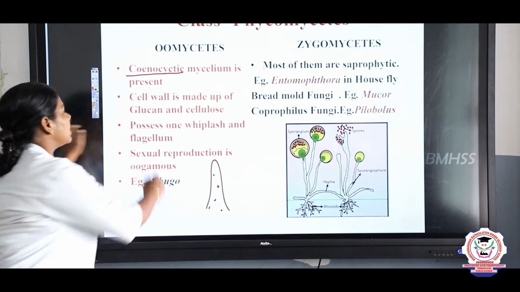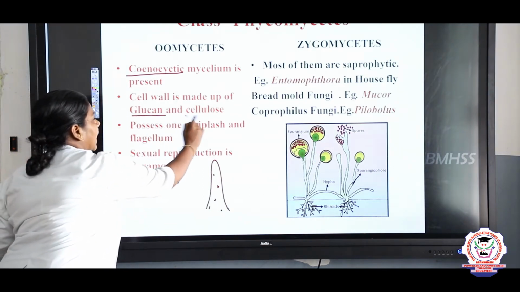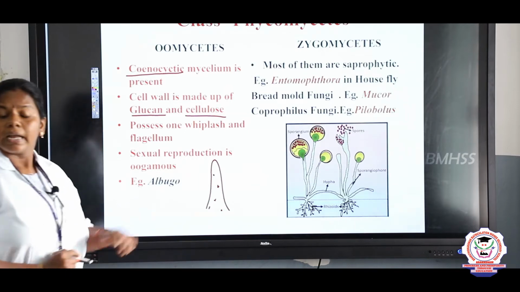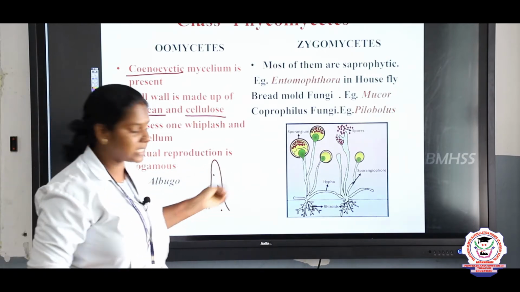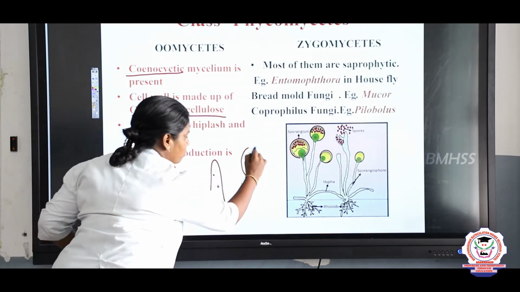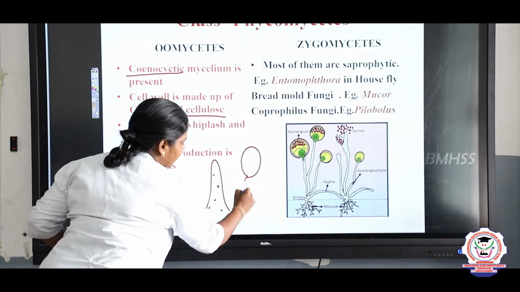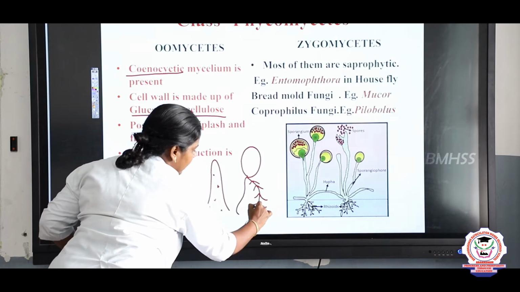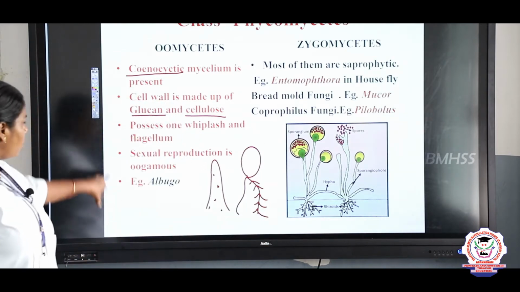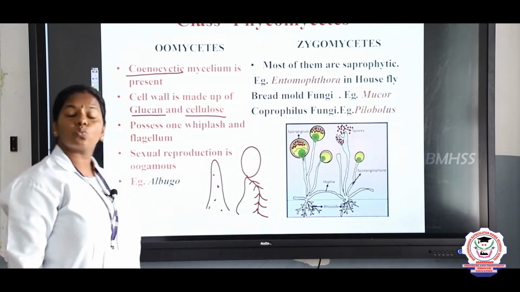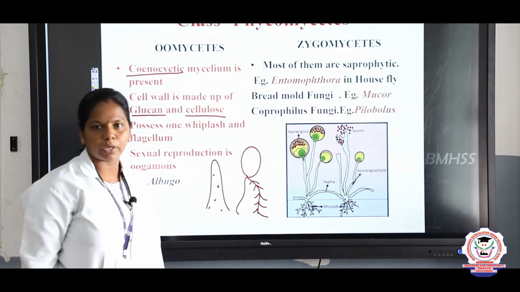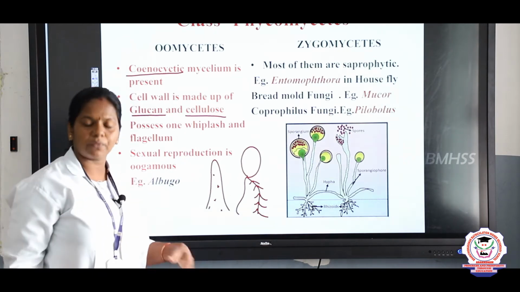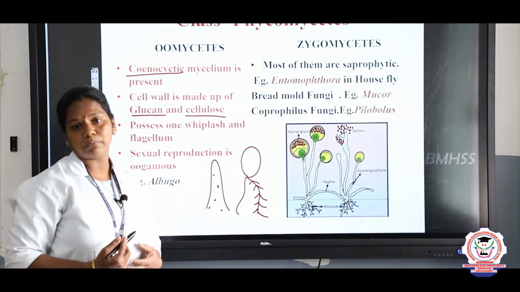And here the cell wall is made up of glucan and cellulose, right? This type of fungi, oomycetes, possesses a flagellum and a whiplash. Sexual reproduction is oogamous, example Albugo. Given example of oomycete, children, Albugo.